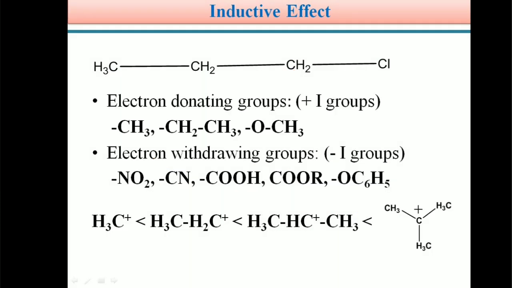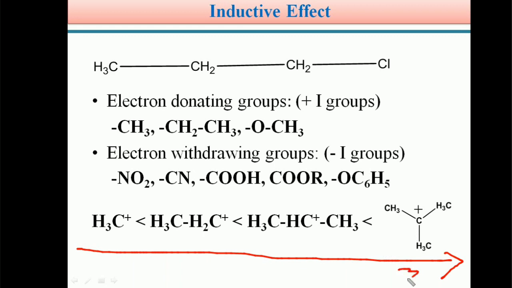Students, based on the inductive effect, we can explain the stability of carbocation. This carbocation stability order we explain with the help of inductive effect. Carbocation is electron deficient, so it needs electrons from donors. Already we told, tertiary carbocation is more stable than secondary carbocation, secondary is more stable than primary carbocation, and primary is more stable than methyl carbocation.